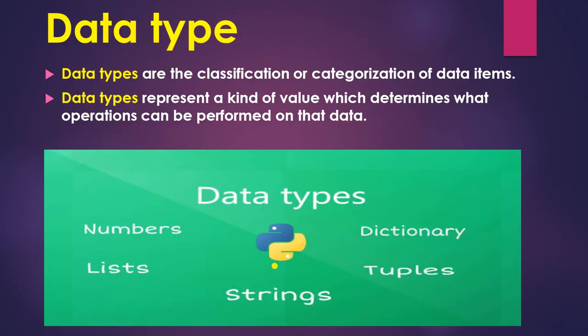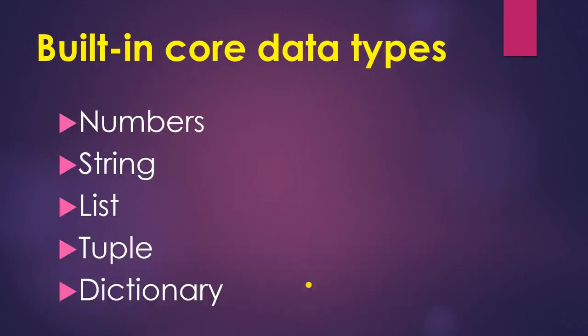So here, the first term is data type. Data types are the classification or the categorization of the data item. A data type represents a kind of value which determines what operations can be performed on that data. So a data type can be number, string, list, dictionary, tuple, etc.